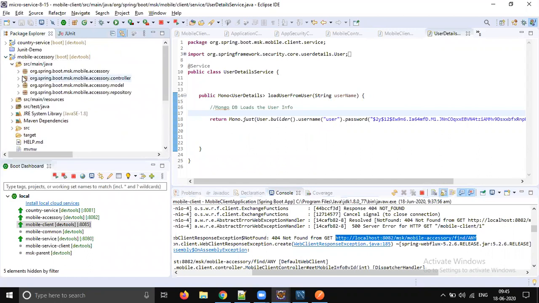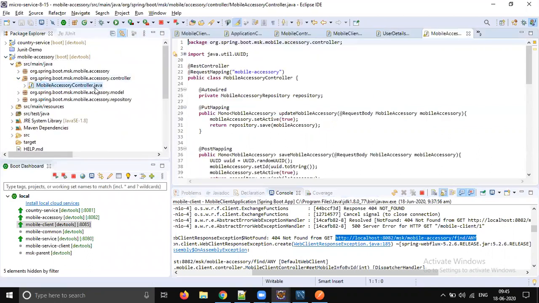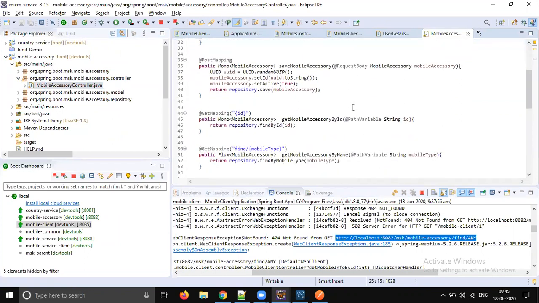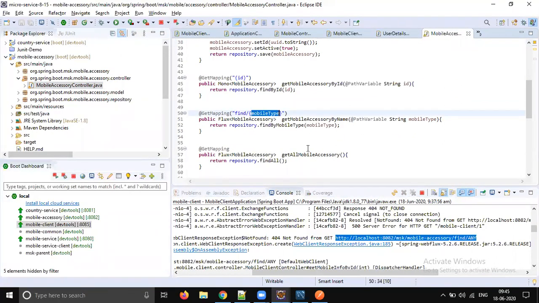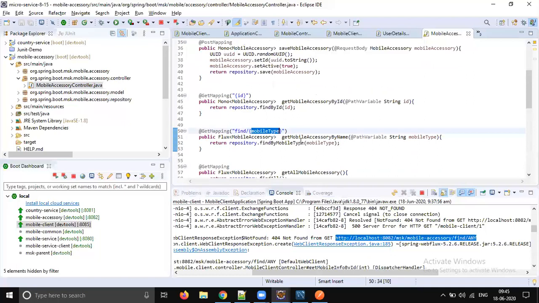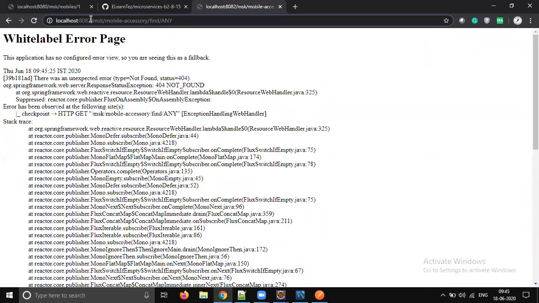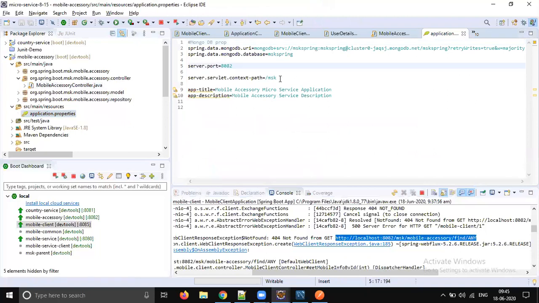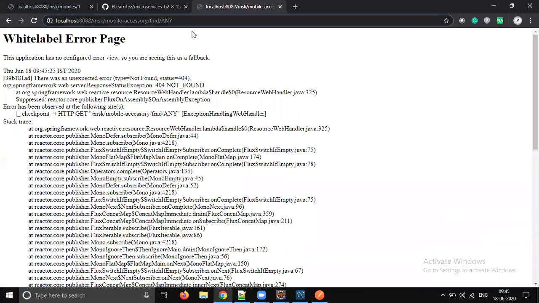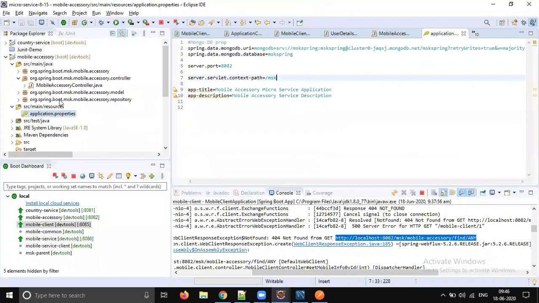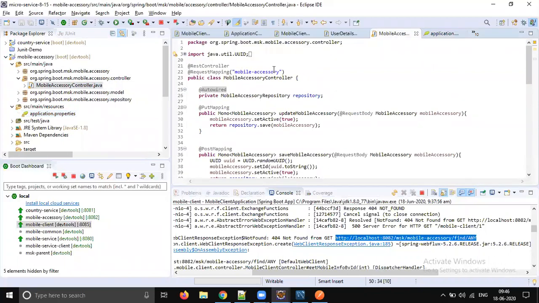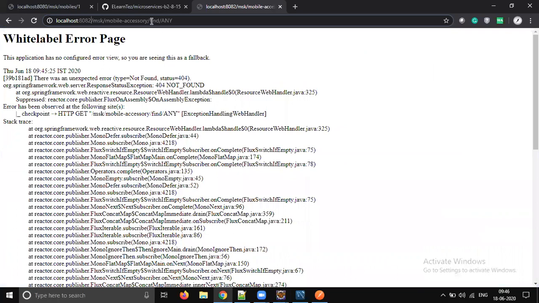Let's go to the mobile accessory code. At least the controller, mobile accessory controller. Find slash mobile type we are passing. Okay, instead of type we are passing one. I think that's a problem. All right, find any. From the mobile client, we are sending it as any. Even directly from the browser we are getting the same error, right? Localhost 8082 MSK mobile accessory find any.